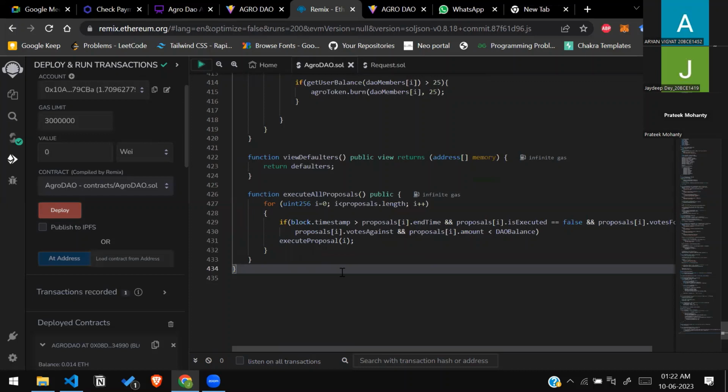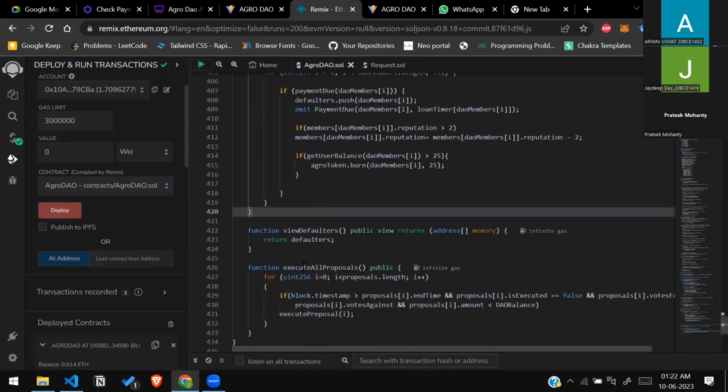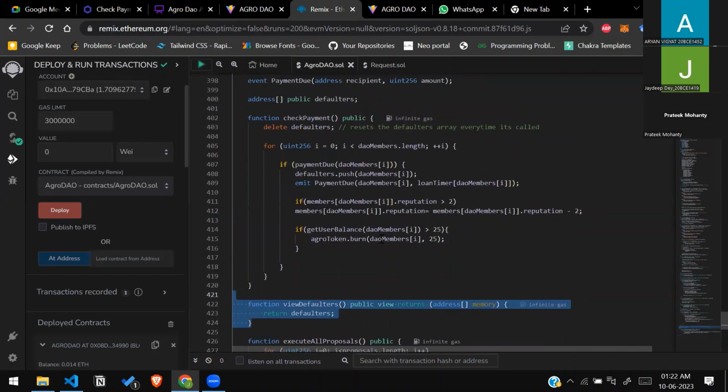Moreover, there is another process which we showed, which is the defaulters list. Can you show that function, please, which we have automated? Yeah. So this is another function which runs every month in a time-bound manner and checks who are the defaulters. Right. There is one more feature we have added: for defaulters, we are also burning their tokens, because as we had told, tokens are a way of knowing which farmer is being loyal and which farmer is being active in the DAO. So basically, if the farmer is a defaulter, we are burning some tokens. It's also a way of encouraging farmers to repay the loan on time.